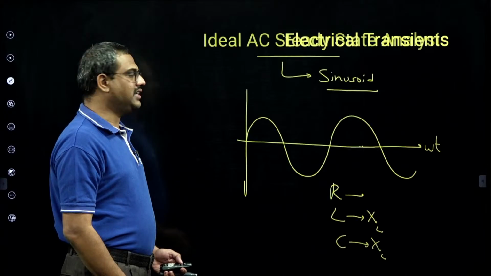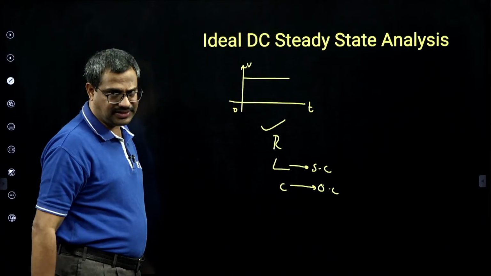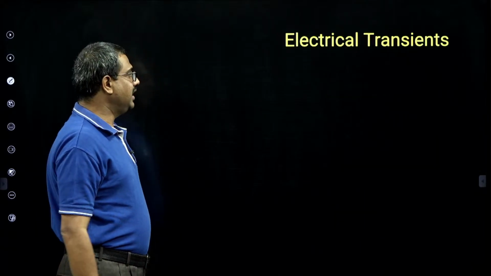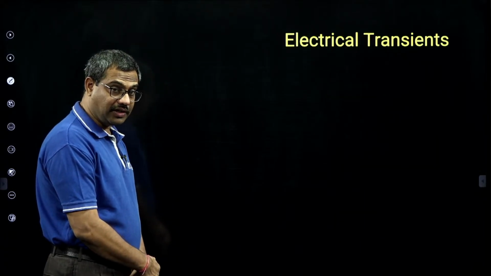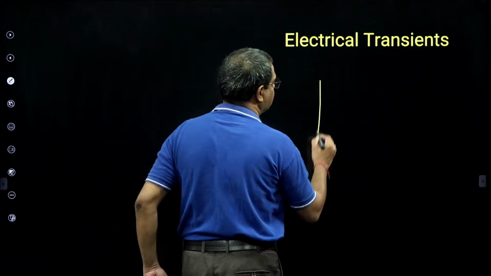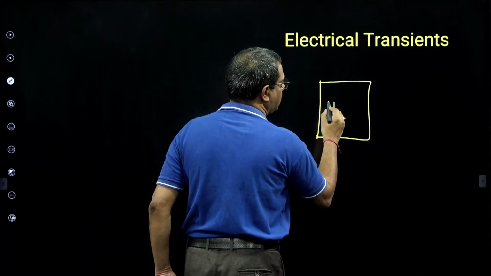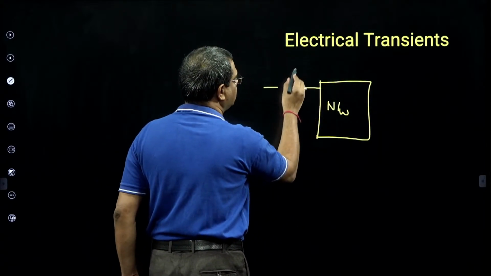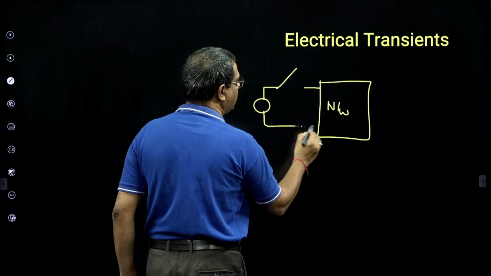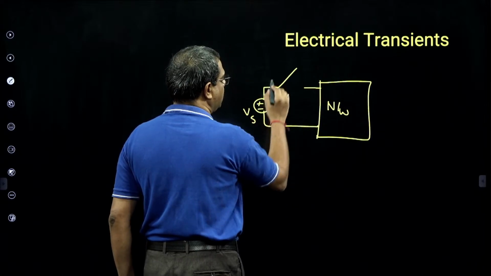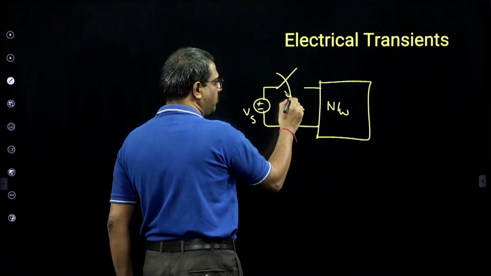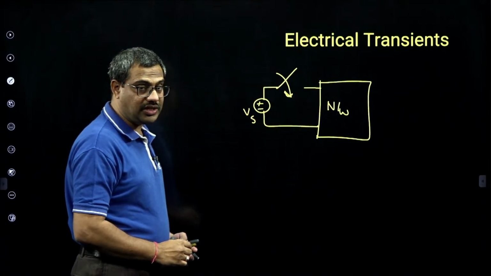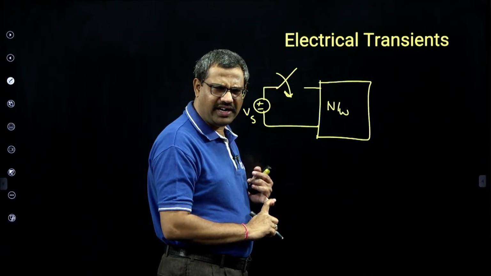Then after understanding DC steady state, number one waveform at signal level, and AC steady state, number one waveform at power level, the transients will come. Transients. What are transients? Sudden changes. So there is a network consisting of our components RLC, and I am subjecting this to sudden changes, like turning off and turning on, both are transient. Turning on means energy given. Turning off, energy removed.